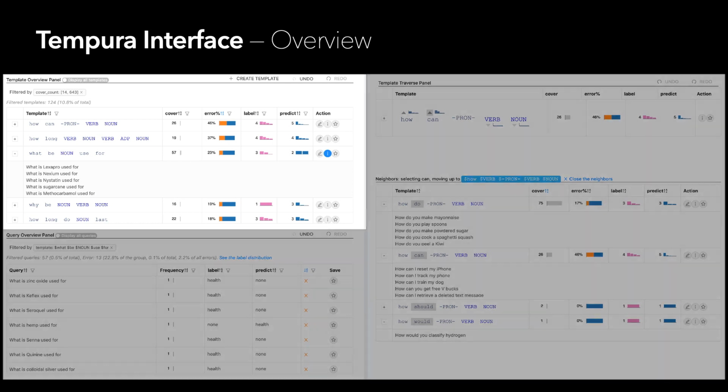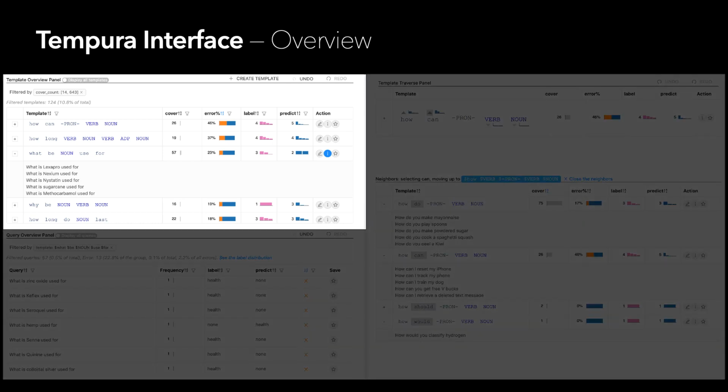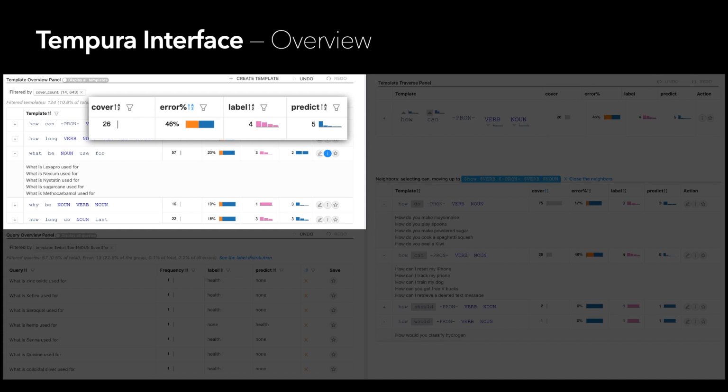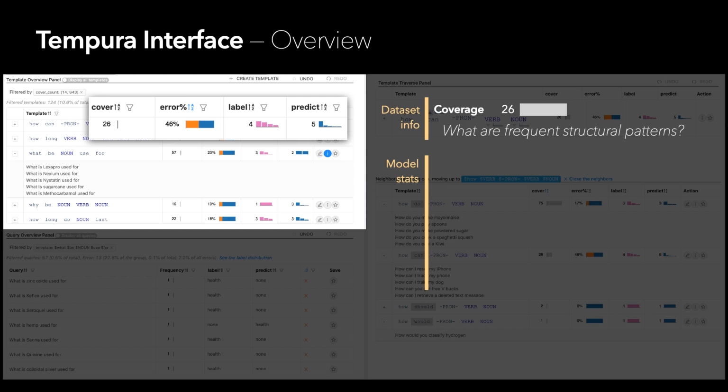As a starting point, we provide a set of templates to summarize the query distribution. Each template has some attributes associated with it, so users can sort or filter on them to answer various data or model-related questions. The attributes start with coverage, or the number of queries covered by a template. Then, there are several attributes relevant to the modeling task.